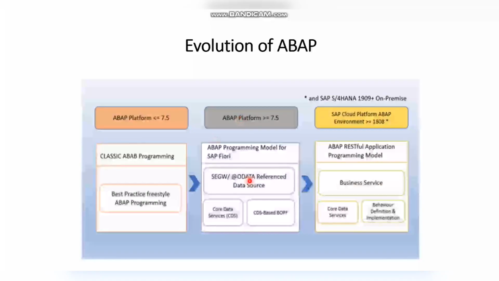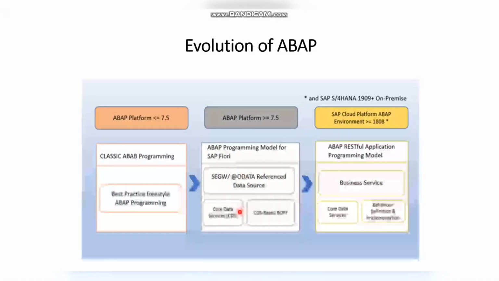and this is how the ABAP has evolved. If you see less than or equal to 7.5 version, we have classical ABAP programming, and this is freestyle ABAP programming because we can do whatever we want. And when it is greater than or equal to 7.5 version, we came with the CDS views, which is ABAP and HANA core data services, and we have OData service and BOPF also. We evolved in this version, and we have Fiori also.